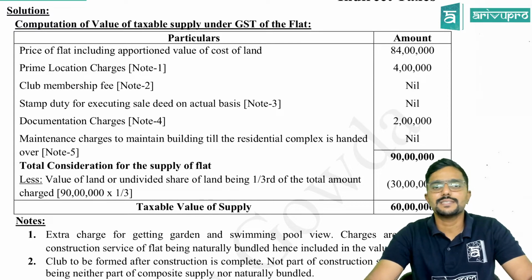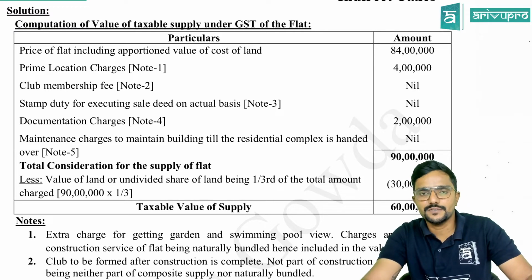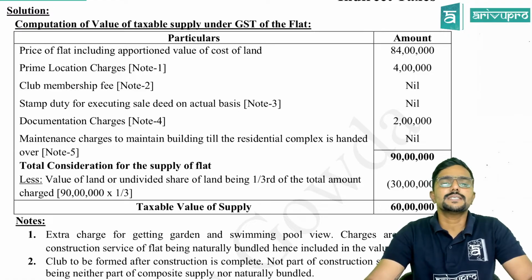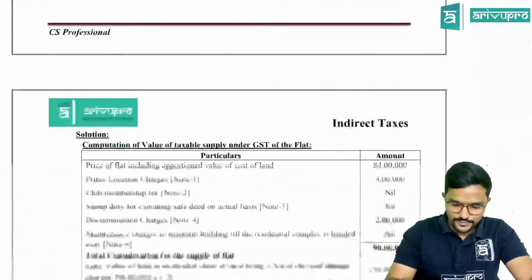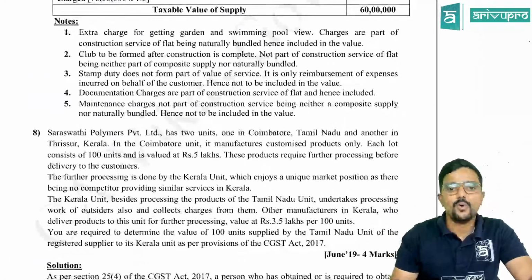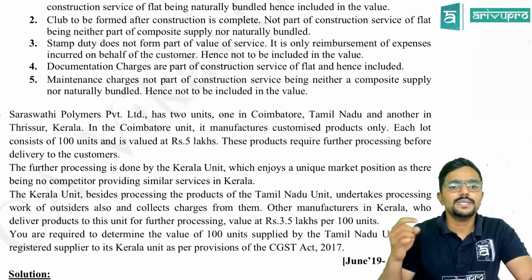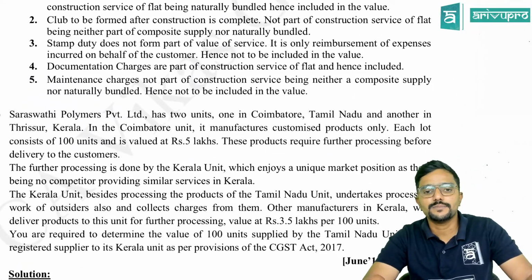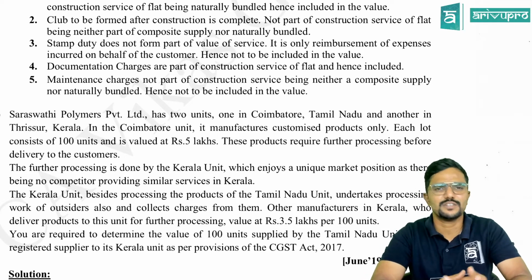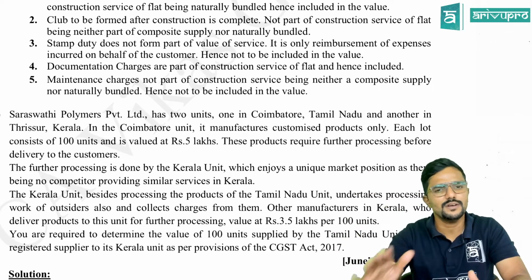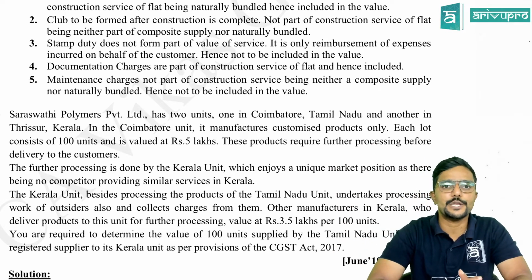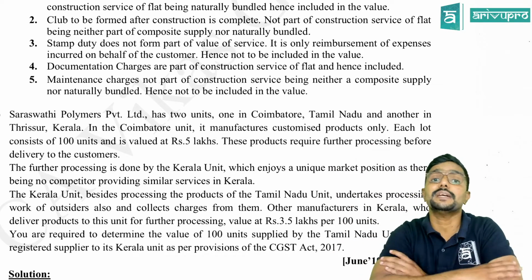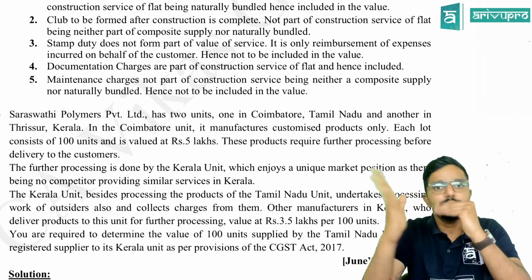Till the building is handed over to the buyer, Shiv Charan, a maintenance charge is levied. How much is that? 4 lakh rupees. So should we include it? No. Why? Maintenance charges are not a part of construction service, being neither a composite supply nor naturally bundled. So they are not supplied together. It can be taken as a separate supply, hence not to be included in the value. So in this supply, don't merge it.